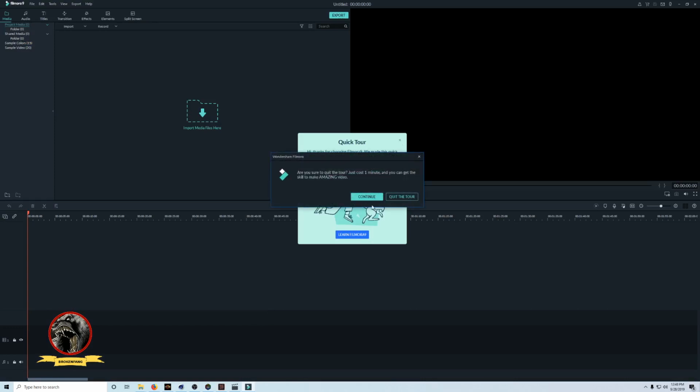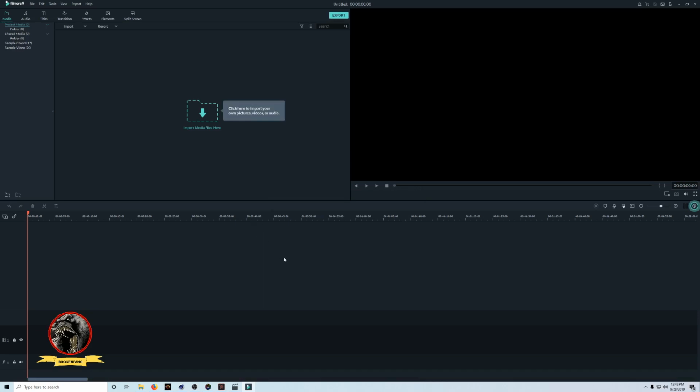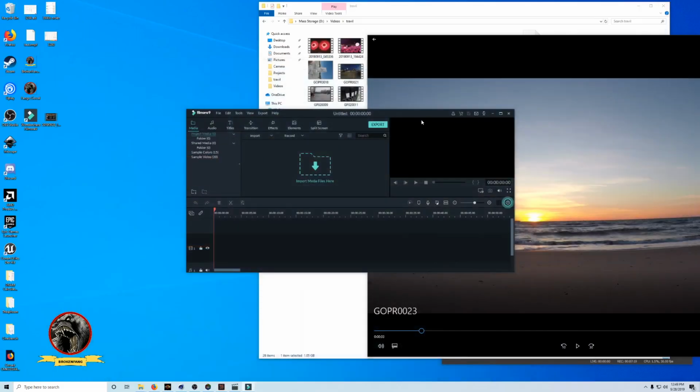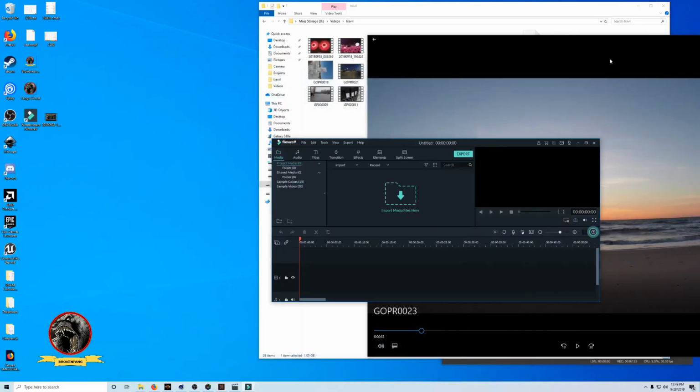Filmora9. I want to compare just the overall user interface. I'm going right to hardcore mode. I'm not messing around with any tutorials. I'm just joking. But I want to see if it has the same drag and drop functionality.